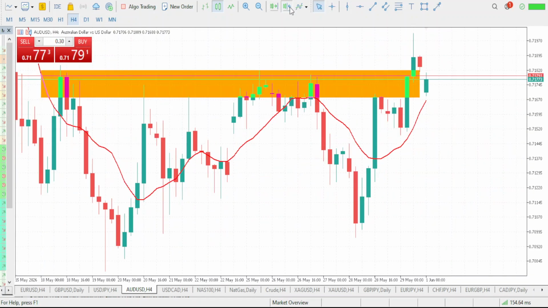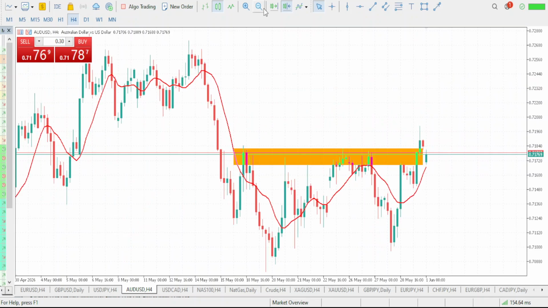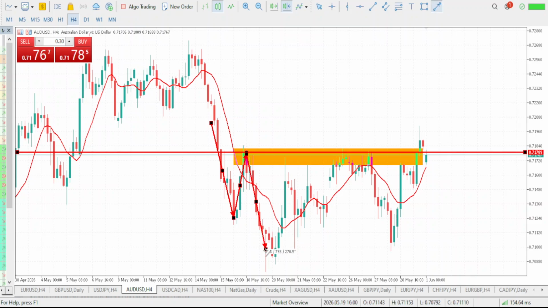Now let's drop down to our AUD USD. If you take a look at this right here, there is a multiple rejection at this zone right here. So the market once dropped, right, then it eventually pulled back to test the same level. Take a look at this, the market eventually dropped, the market eventually pushed up, right, it dropped again, right. Now the market is pushing up, so we should expect the market to push up one more time.